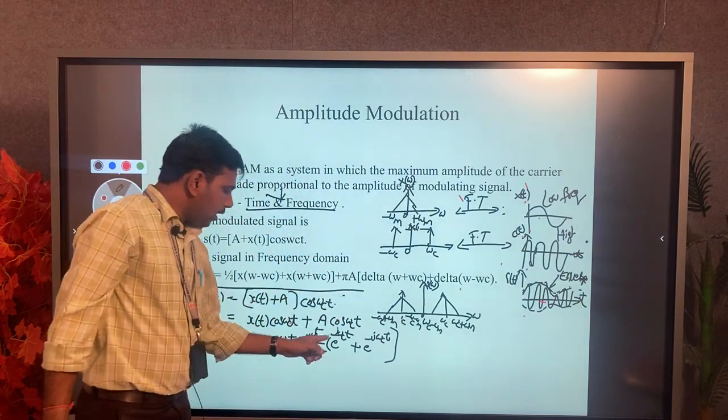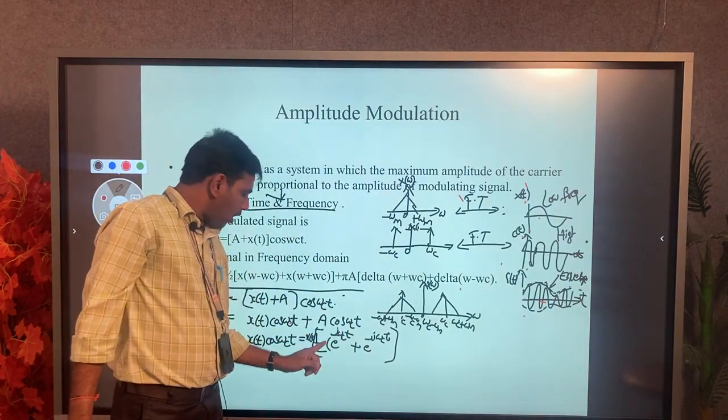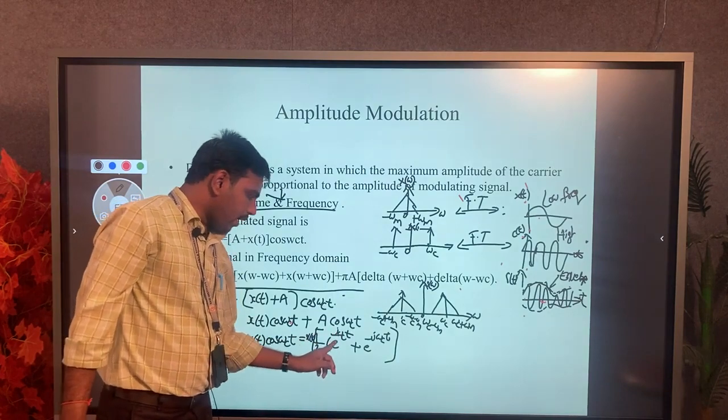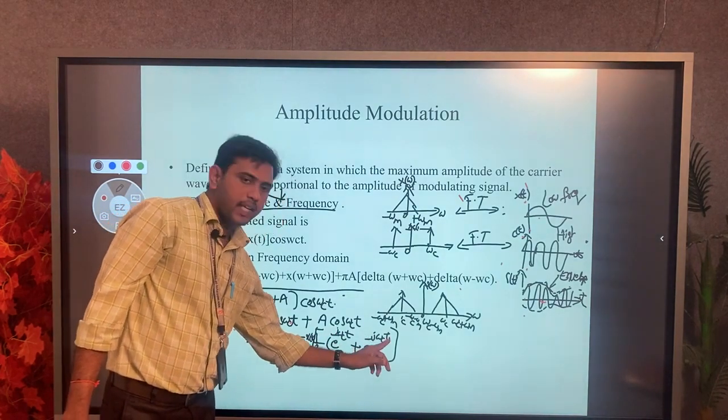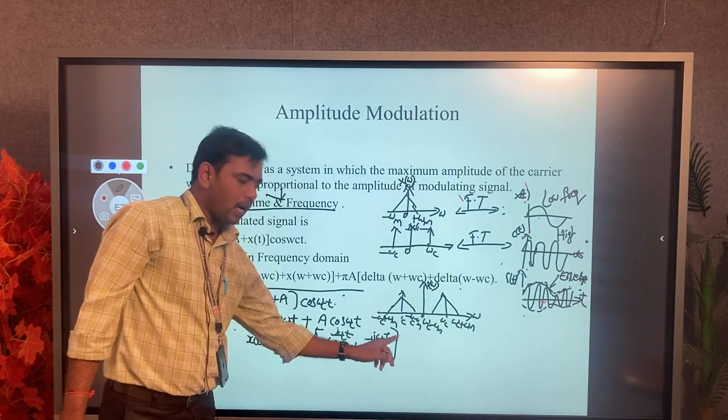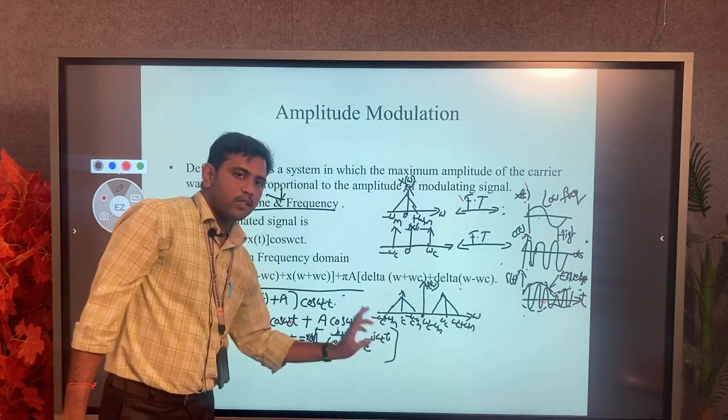Now using the e power j theta form, we get omega minus omega c and omega plus omega c.